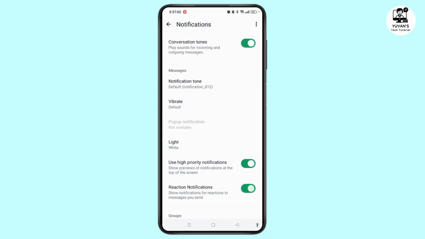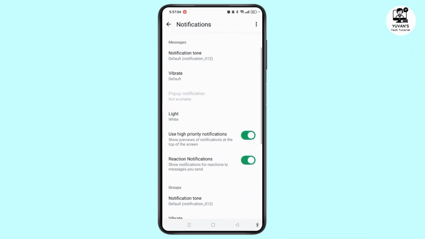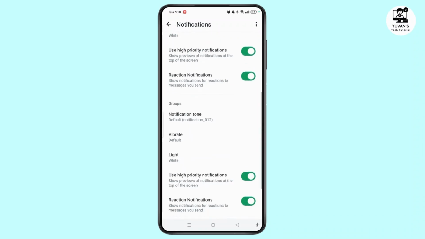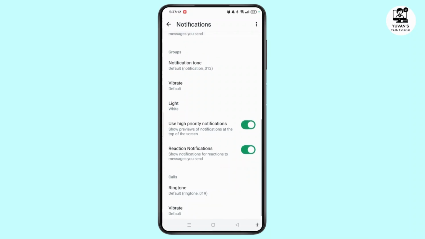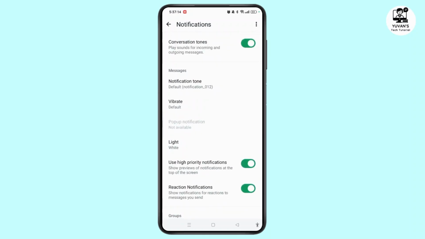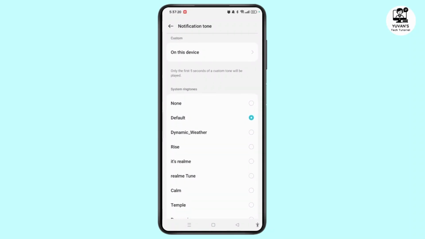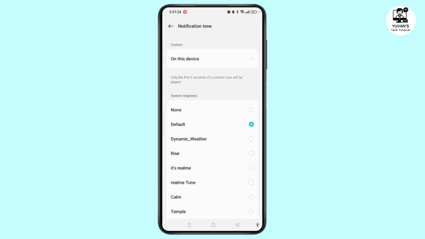As you can see, here are different notifications of different topics, that is, the messages, groups, and the calls. You just have to go to Notification Tone, and here it has been set to default. If you want to set custom ringtone, at the top you can see custom.